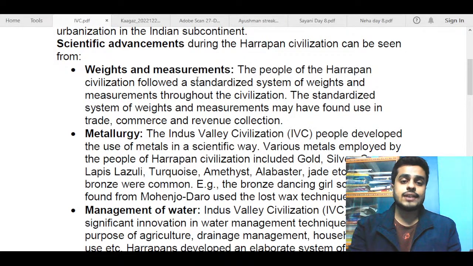So first was weights and measurements. Now the people of Harappan civilization followed a standardized system of weights and measurements throughout the civilization. This was a very important thing that they used to do in those periods, which was pretty uncommon in other civilizations. So the standardized system of weights and measurements may have found use in trade, commerce, and revenue collection.